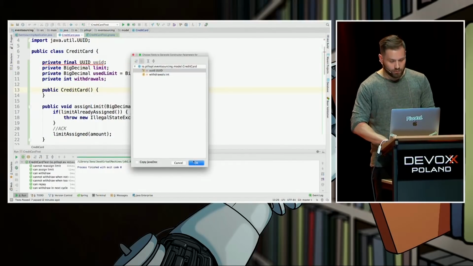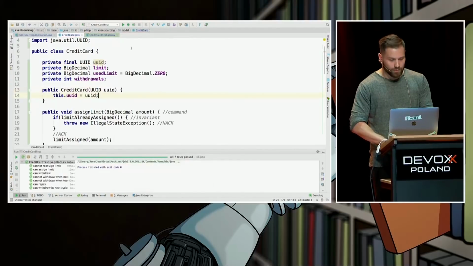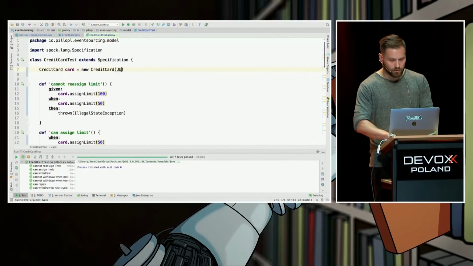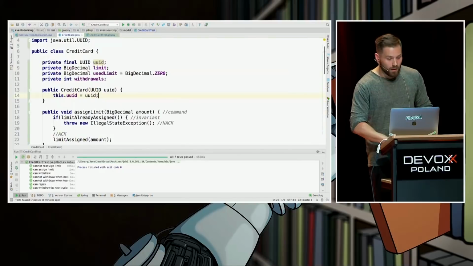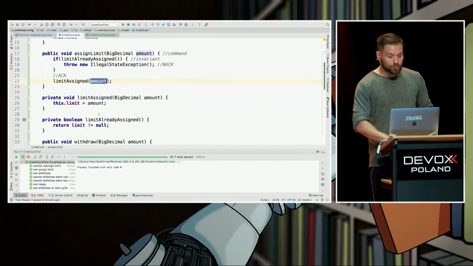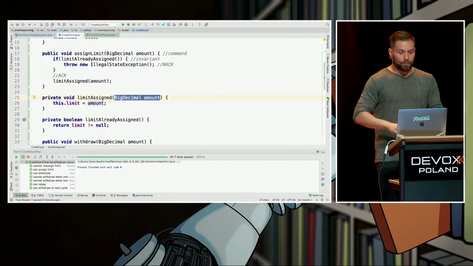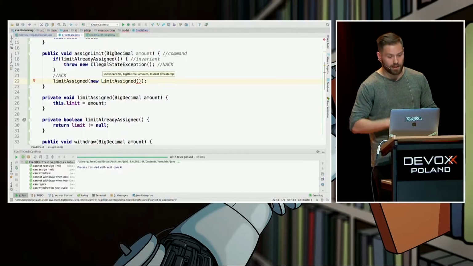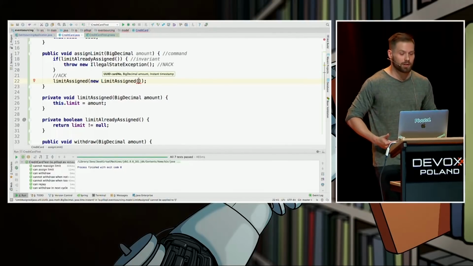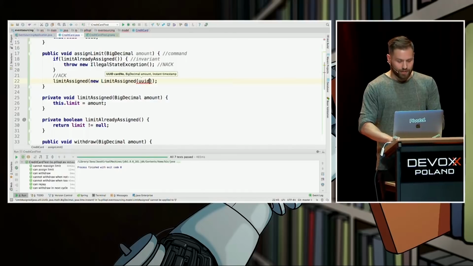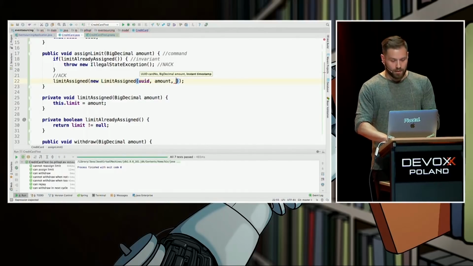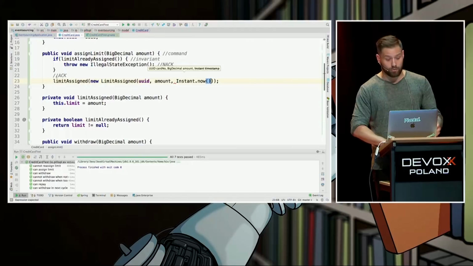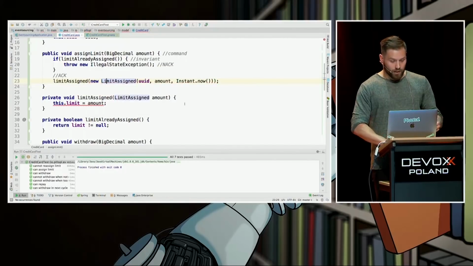via constructor. I think we'll have to fix our test in here. Yes? Nice. And we can introduce a method parameter object instead of a bunch of parameters in here. Let's do so. I will name it LimitAssigned, of course, and it takes amount, ID of the credit card, and timestamp. So ID, amount, and basically it's happening now, right? What we are left to do, we should make it compile, and that's it.